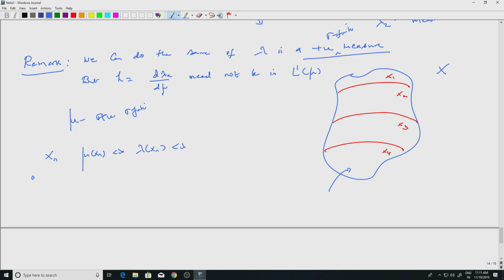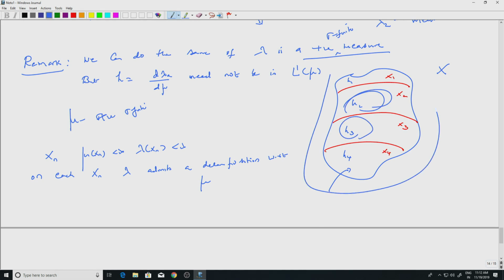So on each Xn, lambda admits a decomposition with respect to mu. And then I can add up. Adding up will give me a decomposition of lambda with respect to mu. The only thing is you will have the Radon-Nikodym derivatives h4, h3, h2, h1, etc. They are all in L1 in those spaces, but over the whole space X it may not be in L1.